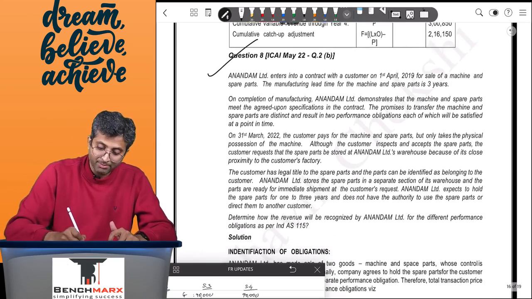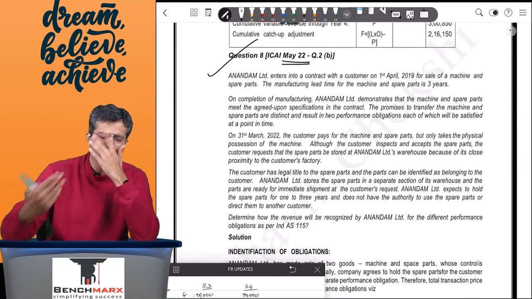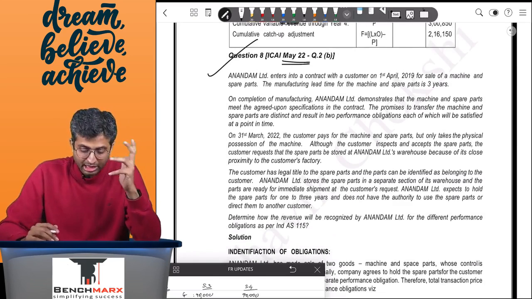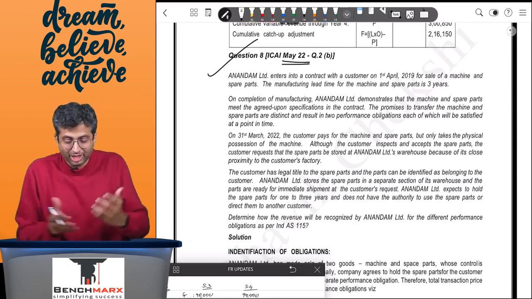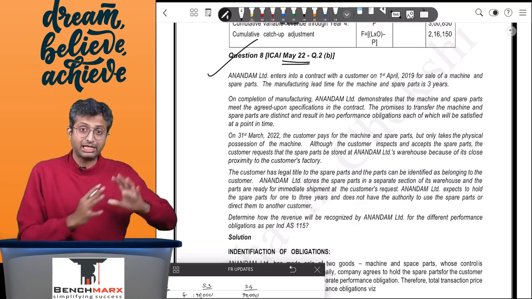And last, you have the May 22 questions. There are two questions that have come over here. One is a case-based question and one is a numerical one. So let us try these. These are relatively easier, or I would say some of the easiest questions that have come in the Ind AS 115